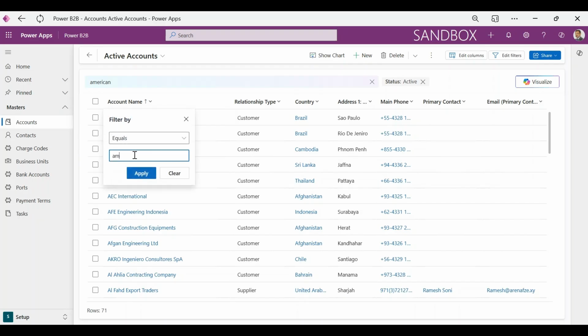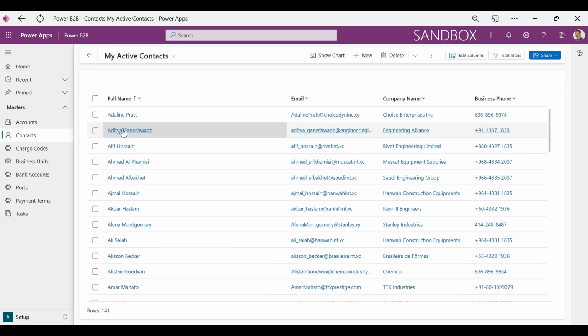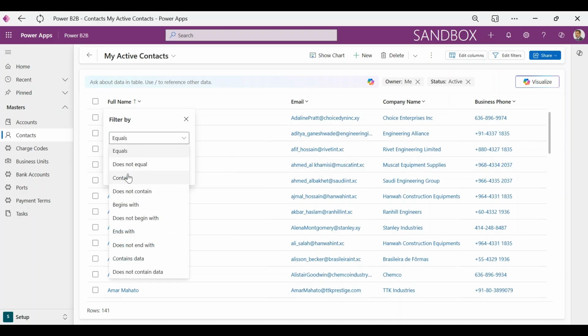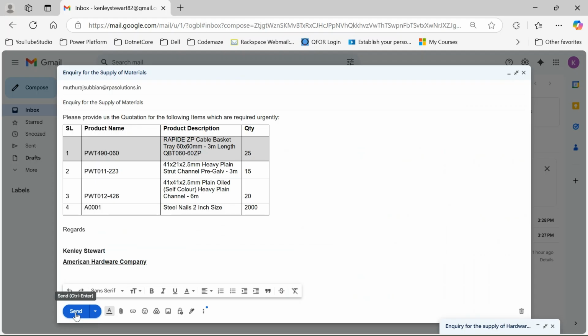So, let us first verify if American Hardware Company is existing in our account list or not. Now let us check if Kenley Stewart is an existing contact or not. We found that both the company and contact are not existing in our system. Let us come back to our scenario.